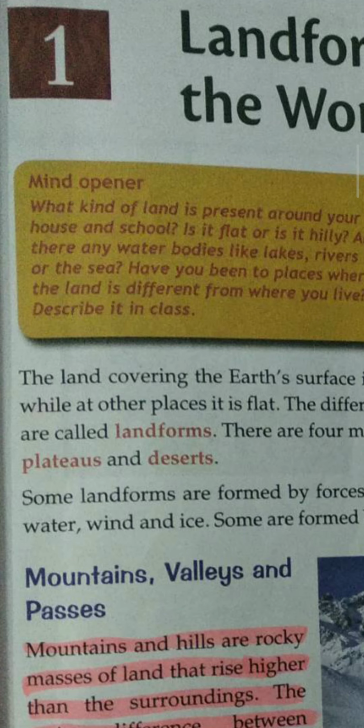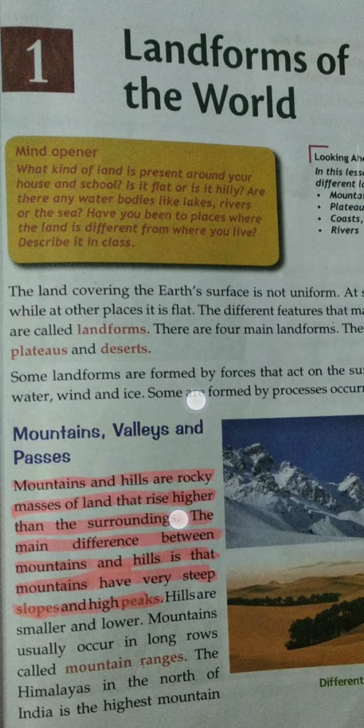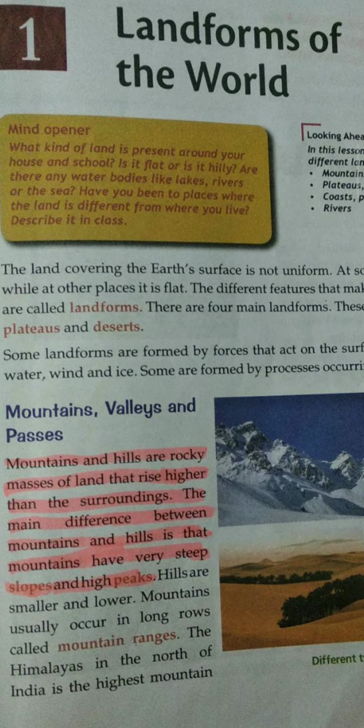The land covering the earth's surface is not uniform. The different features that make up the earth's surface are called landforms. There are four main landforms: mountains, plains, plateaus and deserts.